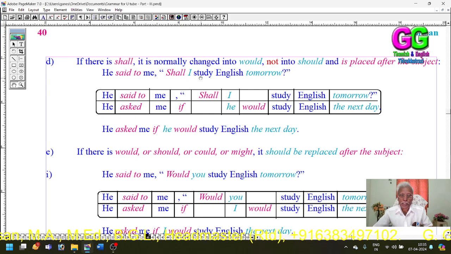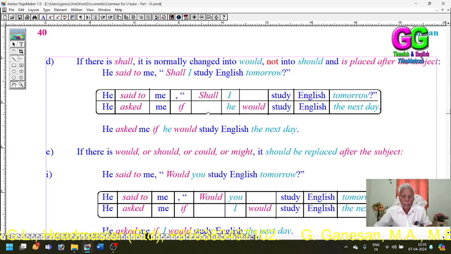He said to me, "Shall I study English tomorrow?" Said to is changed to asked, with the conjunction if. Shall is changed into would and placed after the subject he. Other verbs are kept as they are.